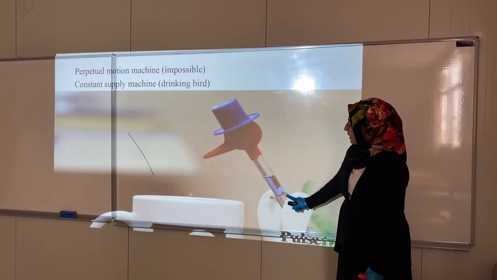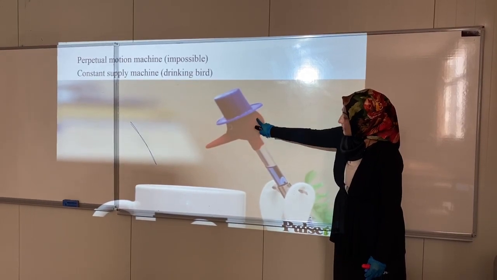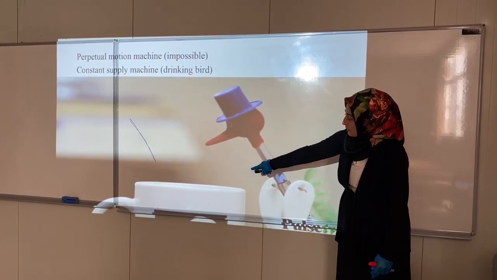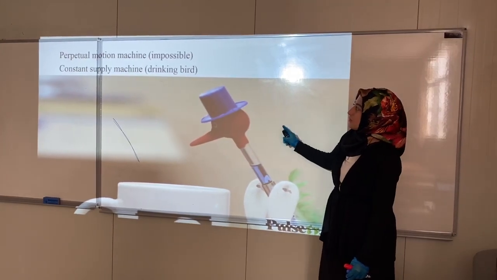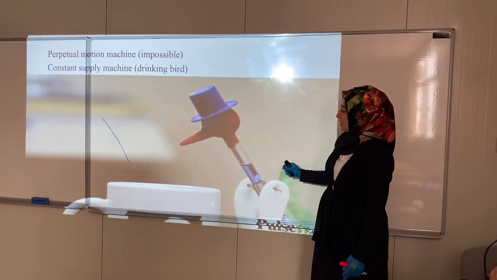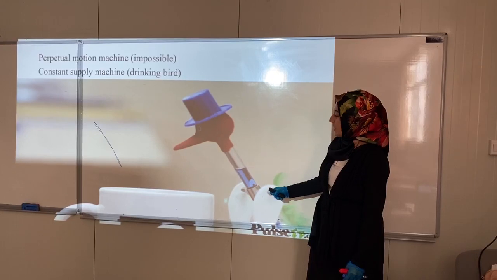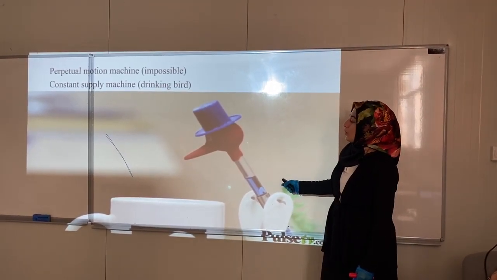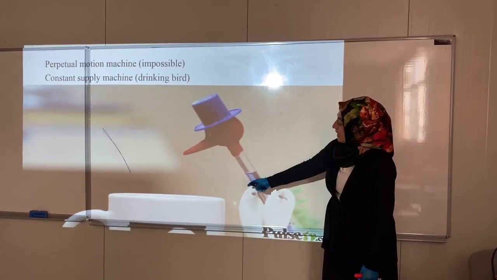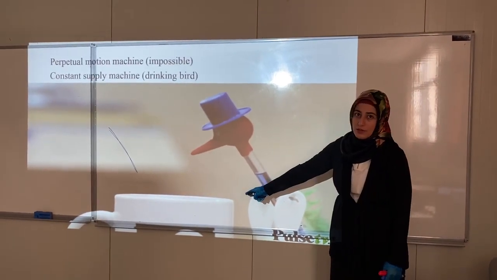In this way, the liquid comes to the head and causes the head to go down. This is one example of a constant supply machine, which is called the drinking bird. In this way, you continually supply this machine by drinking the water.